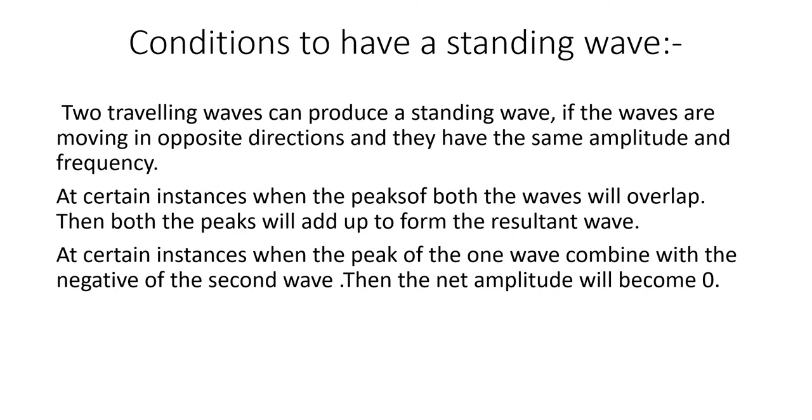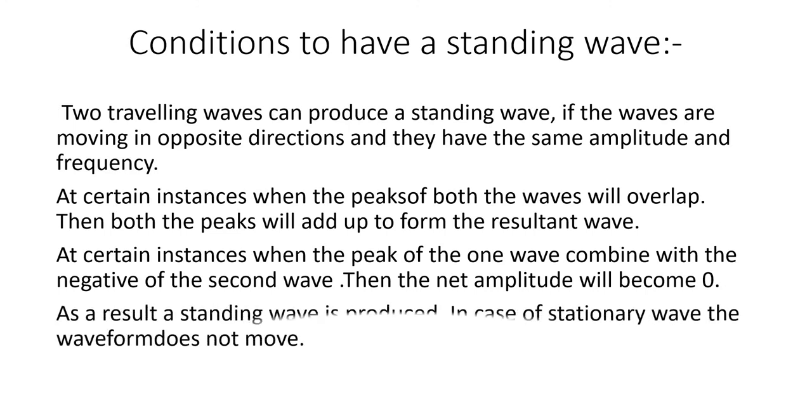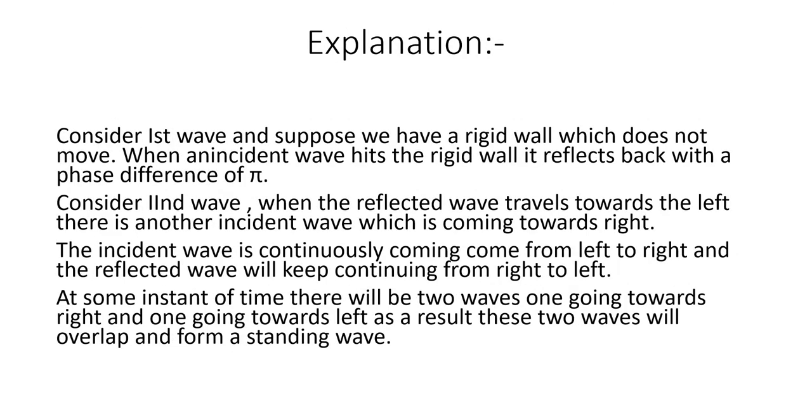If one crest combines with one crest, or one trough with one trough, the amplitude is maximum. When one crest combines with one trough, the amplitude will become 0. As a result, a standing wave is produced. So in the case of a stationary wave, the waveform does not move. This is very important.